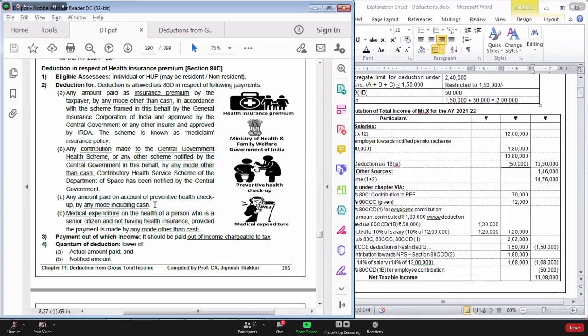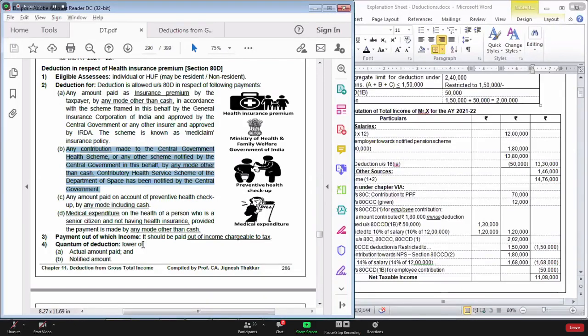So government says everyone should undergo that preventive health checkup. Whatever expenditure you incur for preventive health checkup, that can be claimed as deduction even if you make payment in cash. See, amount of health insurance premium paid or amount contributed to central government health scheme, state government health scheme, deduction is allowed provided payment is made by any mode other than cash. Cash payments will not be allowed as deduction, but amount paid on account of preventive health checkup can be claimed as deduction even if the payment is in cash.